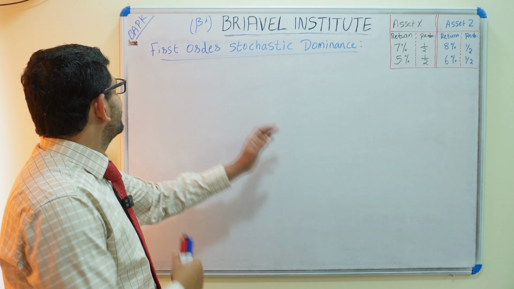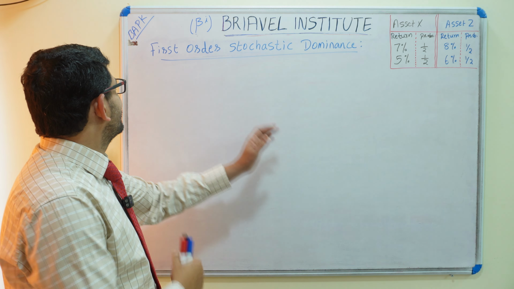If you compare both, we can't say it is absolute dominance. Asset Z is not an absolute dominance over asset X, because here is 6 percent with 0.5 probability, and here 7 percent with 0.5 probability. So we can't say asset Z is an absolute dominance over asset X. So how do we find out which one is dominant? For that we are using first order stochastic dominance.